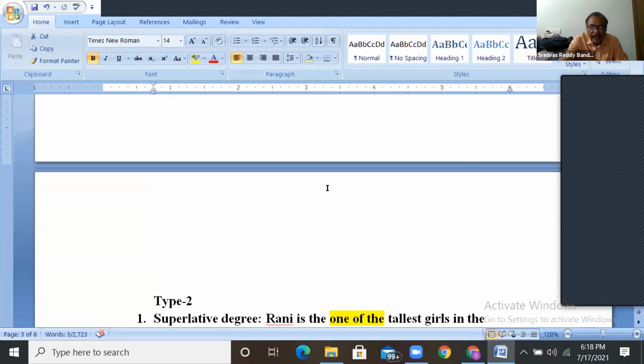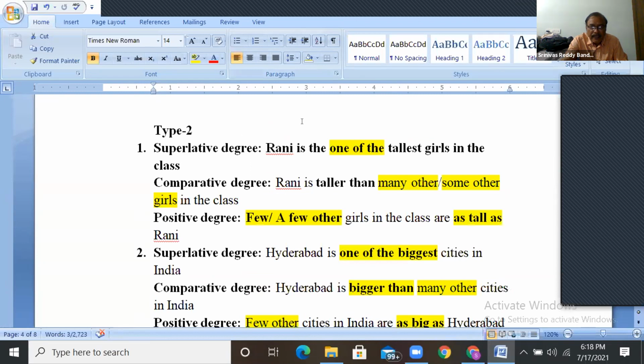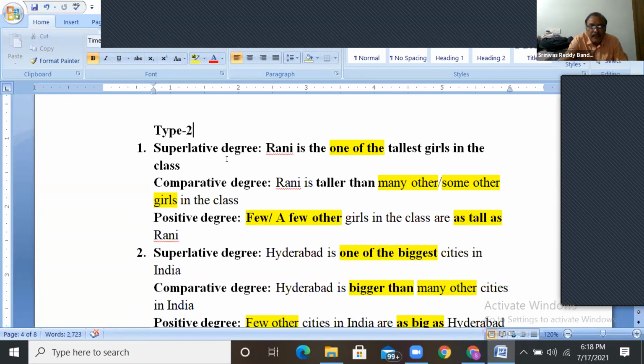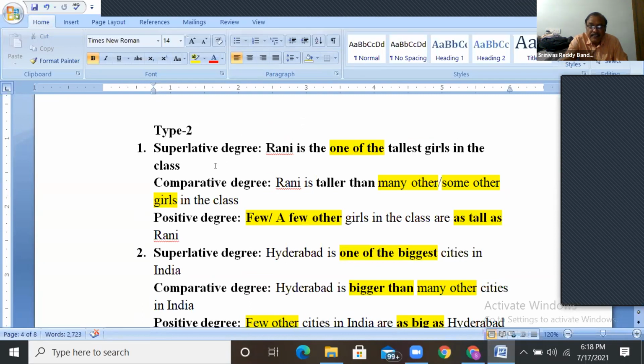And if it is like this here, see guys, Rani is one of the tallest girls in the class. One of the tallest girls means few other girls in the class are as tall as Rani, right? She is not the tallest of all. She is one of the tallest girls. Means there are some tallest girls, and among them Rani is one. Means some other girls, few other girls in the class are as tall as Rani.